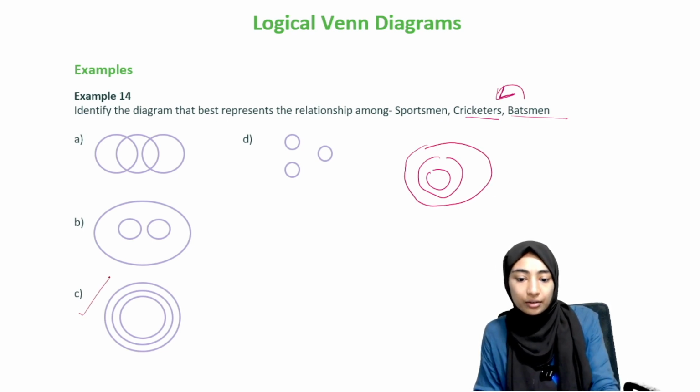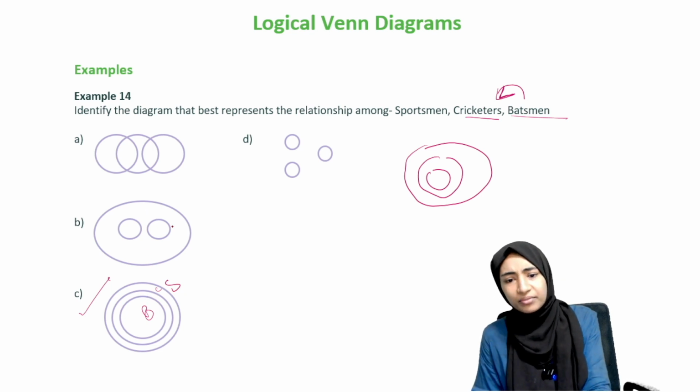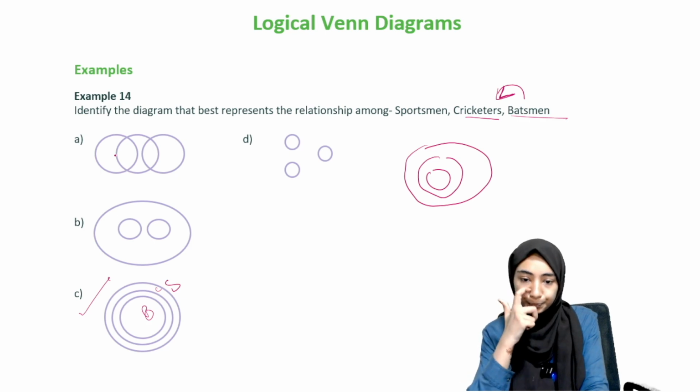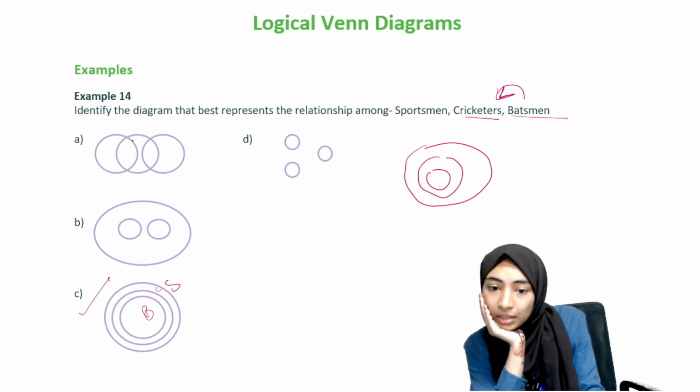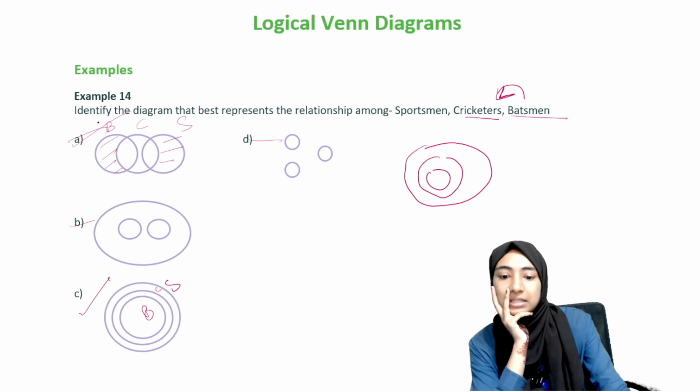So then this is the figure, okay? Batsman, cricketers, sportsman, right? So all batsmen are cricketers and all cricketers are sportsmen. Nothing else works. Why? Because it's obvious, just look at it. If you were to say this one, for example, it couldn't work. Why? Because then you are saying that there can be batsmen who are not cricketers, or there can be cricketers who are not sportsmen. Doesn't work. Similarly, none of the other options work. So it's going to be C.